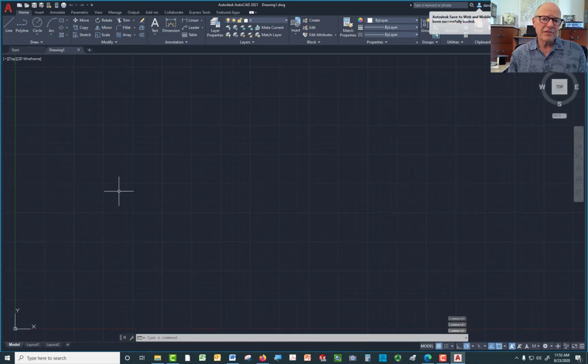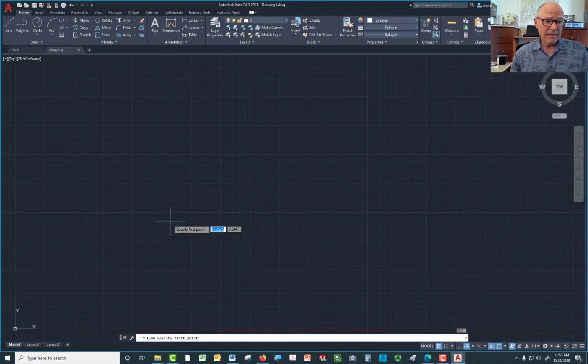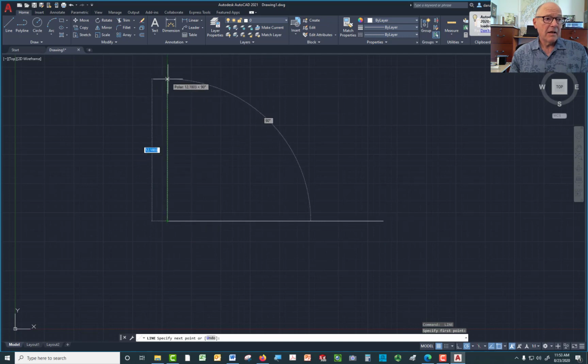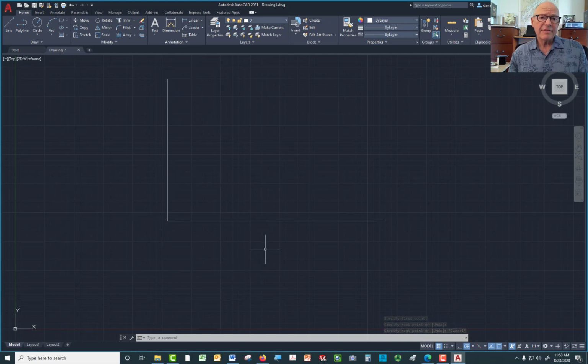This is what the screen looks like when you first start AutoCAD. There are a lot of things about this that I don't personally like, but you might like them. But there are a couple things in particular. First, what are we looking at? We're looking at the Cartesian coordinate system, as you are in all CAD programs. And the Cartesian coordinate system consists of a horizontal line, a vertical line, both of which are called axes. And every CAD program uses a coordinate system in order to locate precisely where points are. The horizontal is the x-axis, the vertical is the y-axis, and there is a z-axis that's 3D that comes right out of the screen at you.